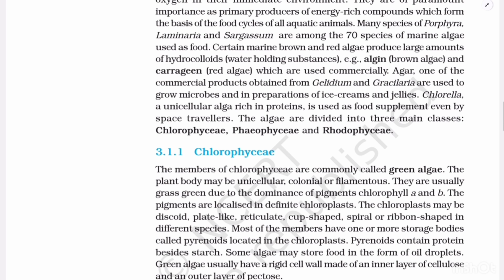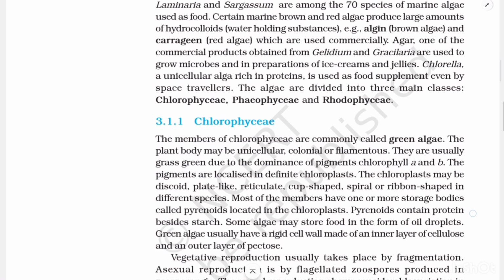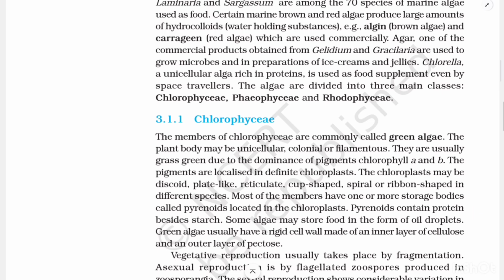Many species of Porphyra, Laminaria, and Sargassum are among the 70 species of marine algae used as food. Certain marine brown and red algae produce a large amount of hydrocolloids, that is water-holding substances, for example algin from brown algae and carrageen from red algae, which are used commercially.